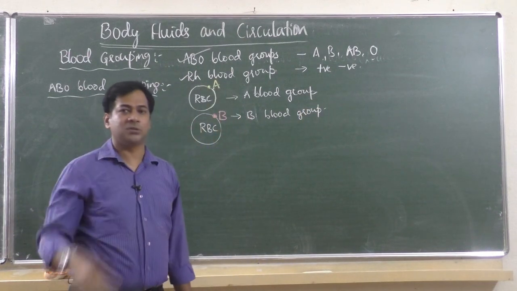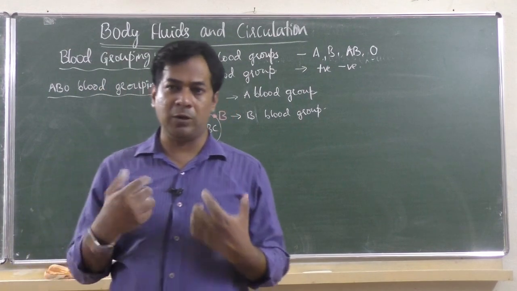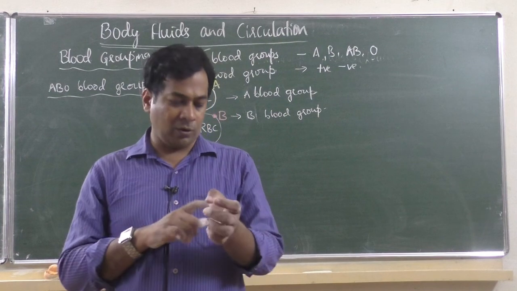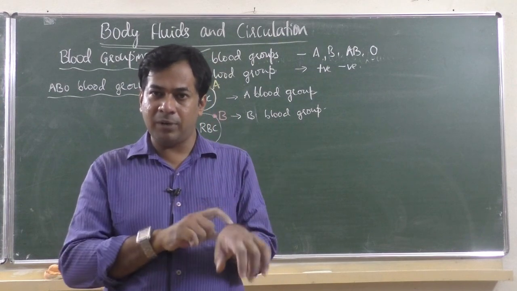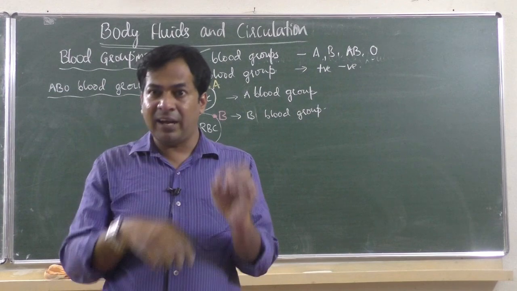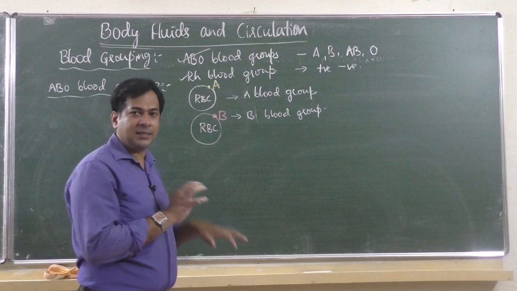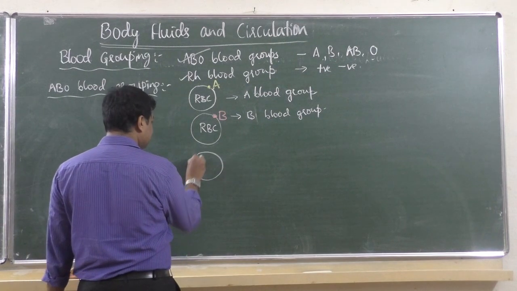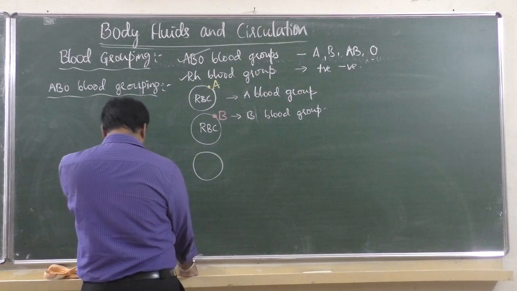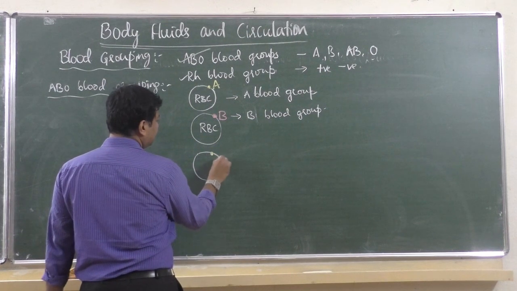For example, I'll take my example. I am A positive blood group. I know my blood group. So on the outer membrane of red blood corpuscles of my body, I have A antigen. So I am blood group A. If you have B antigen, then you are blood group B. What if it has two types of antigen? Like you have antigen A and you have antigen B also.